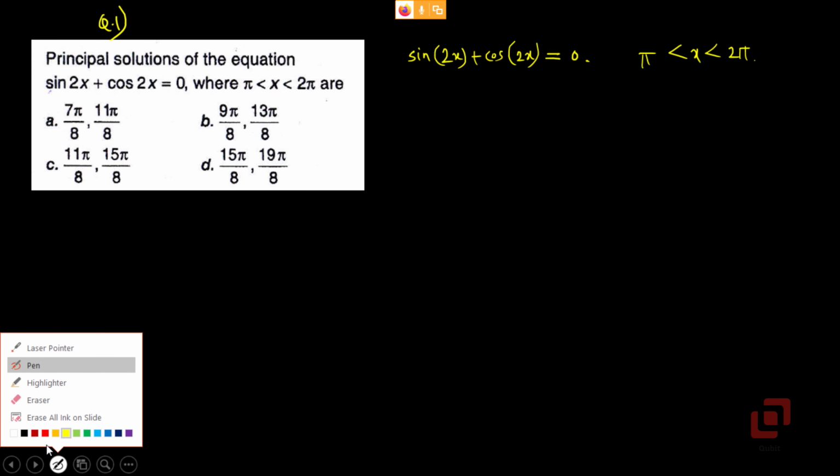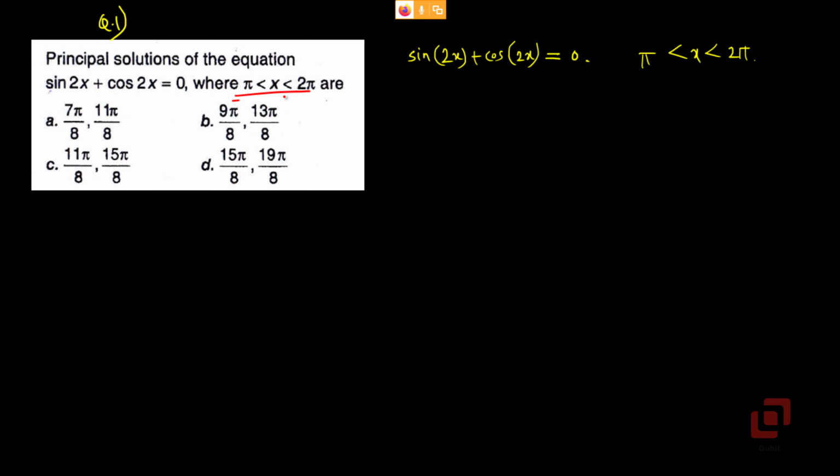Let us write down the given equation carefully. We have sin of 2x plus cos of 2x equal to 0. And they are saying that x lies between pi and 2 pi. So we should not consider any solution which is in the first or the second quadrant, because in the problem they have specifically said that x should be in the range pi and 2 pi.